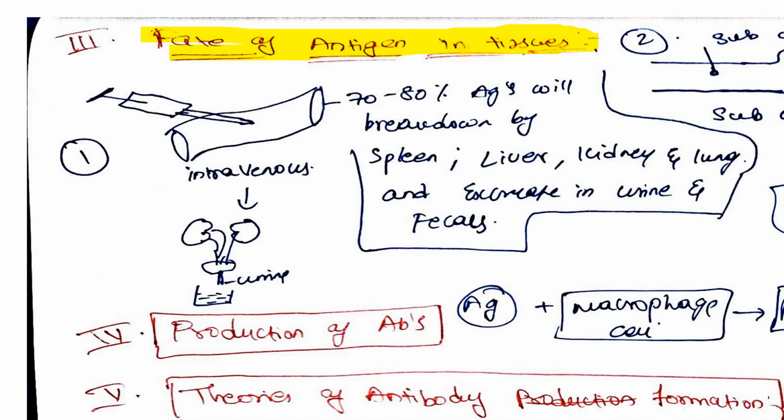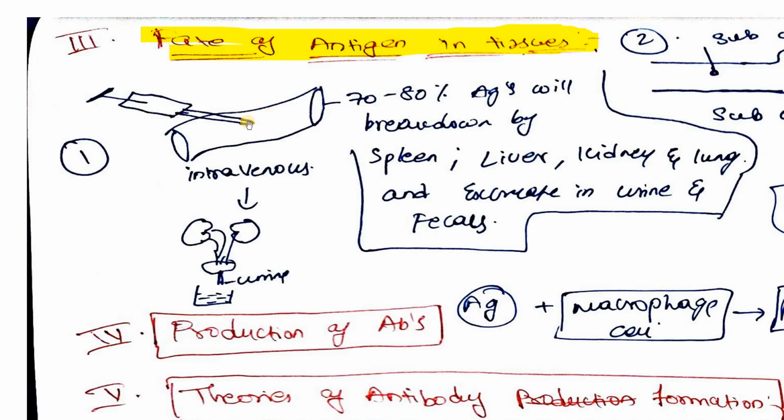Now there is a problem. If I give these antigens into the blood, this blood will go to the spleen, liver, kidney and lung, right? And the spleen and liver will destroy the proteins.